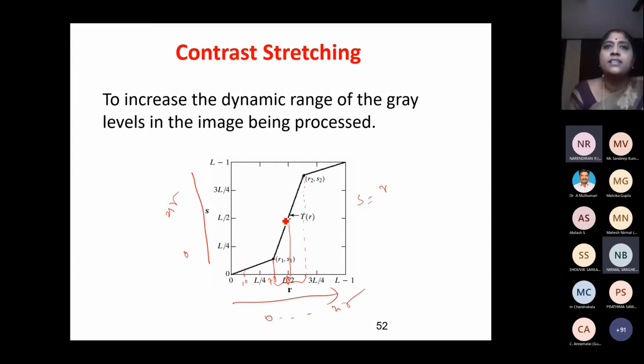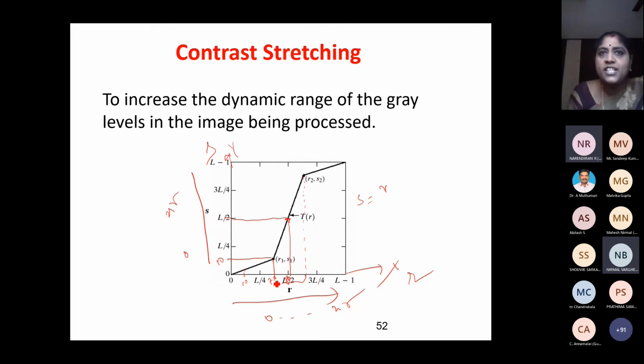If you take this, suddenly here it is only 10. When the X value is 70, assume this is Y, or this is R and this is S, when the R value is 70, the S value was 10.